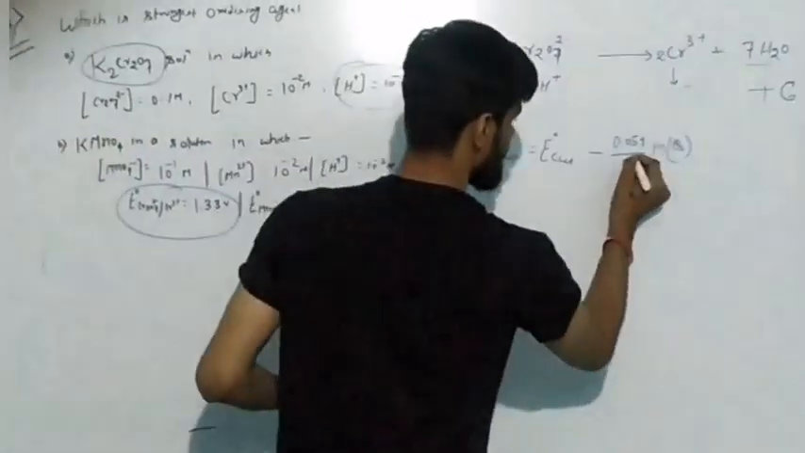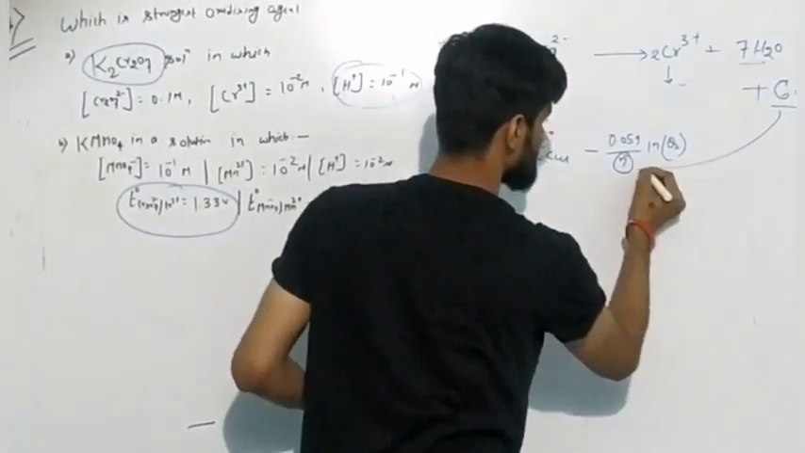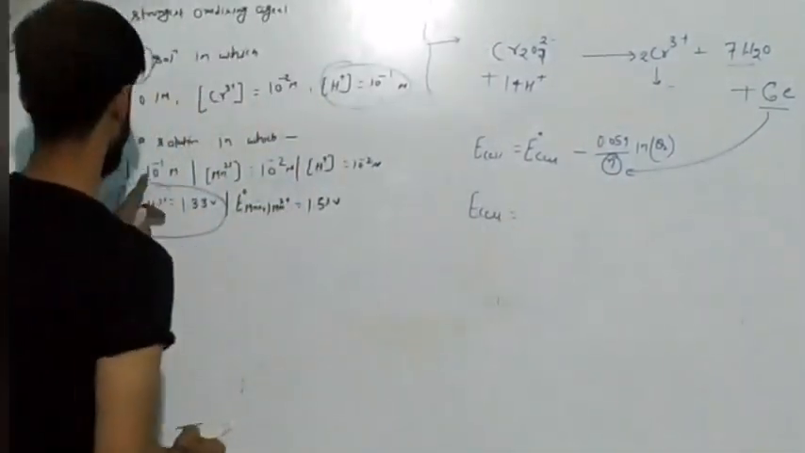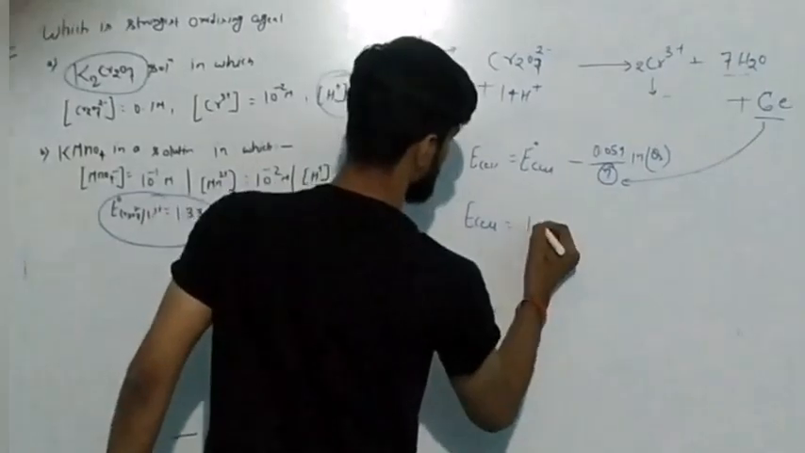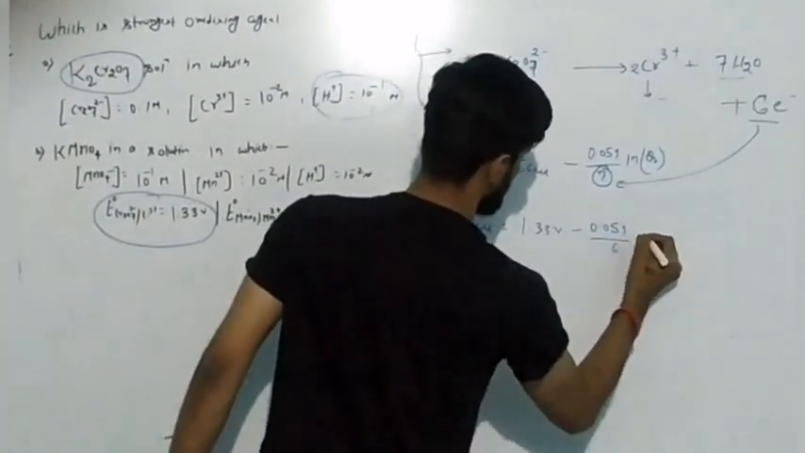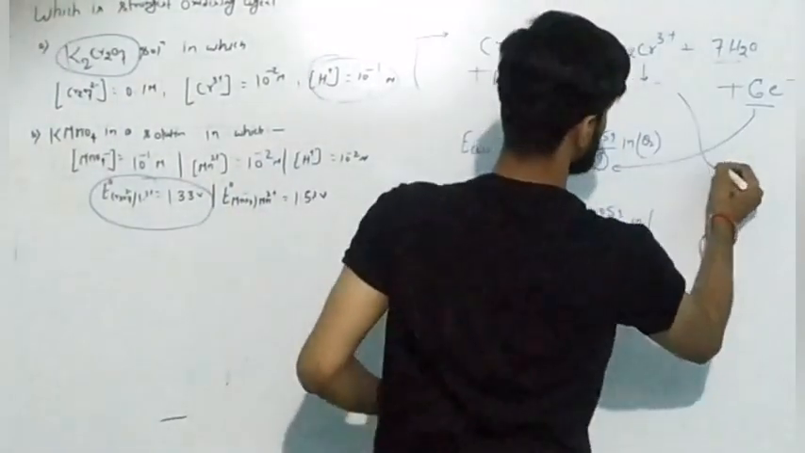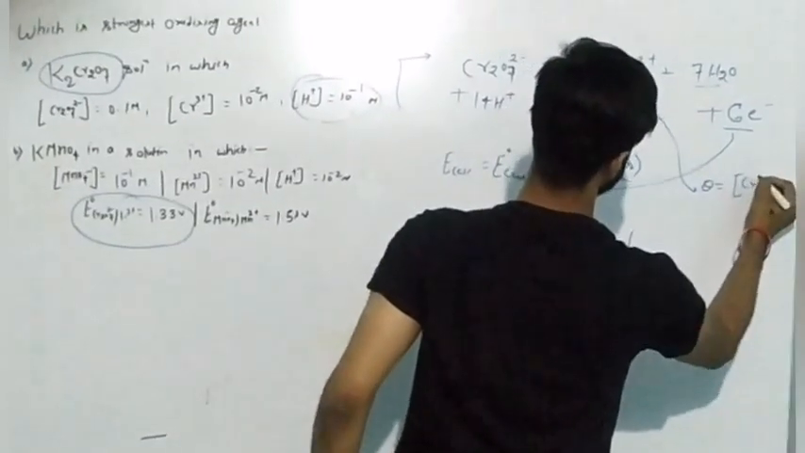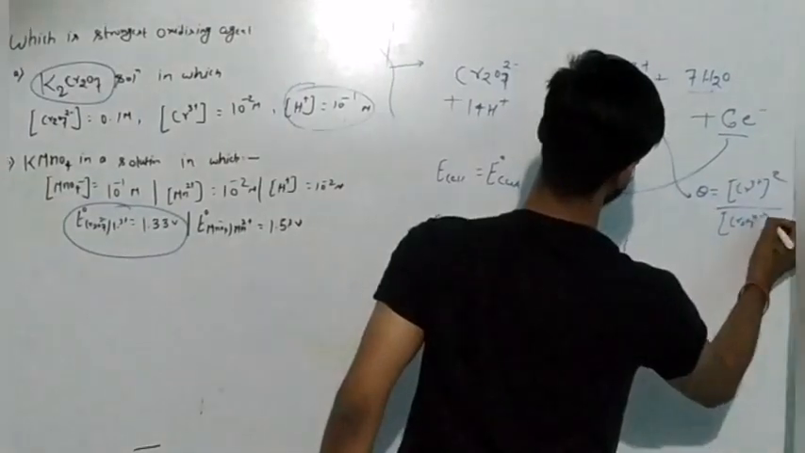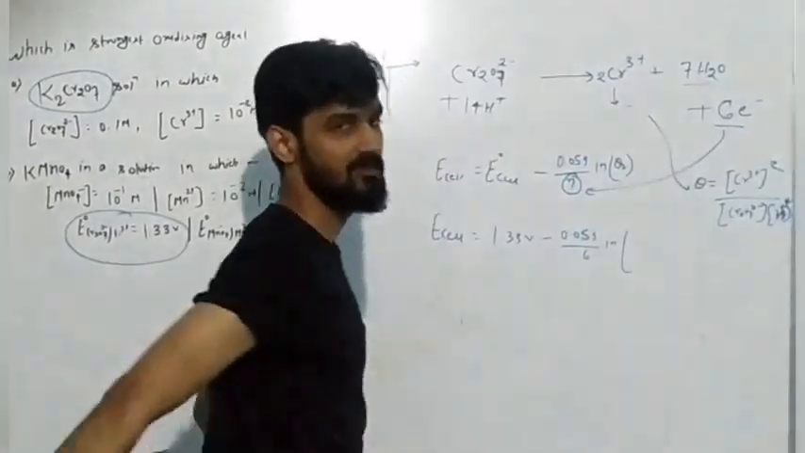Now, what was the value of n? So n will be the n factor. The n factor for this reaction is 6. So just substitute here. Then you can write E cell equals E naught cell. E naught cell is given as 1.33 volt, minus 0.059 upon 6 ln Q. If you calculate the value of Q, then you can write the value of Q for this reaction as the concentration of Cr3 plus whole square upon the concentration of Cr2O7 2 minus multiplied with the concentration of H plus whole to the power 14. This will be the value of Q.